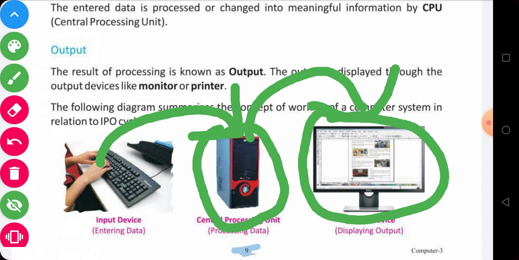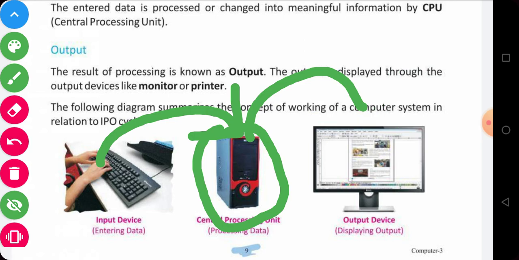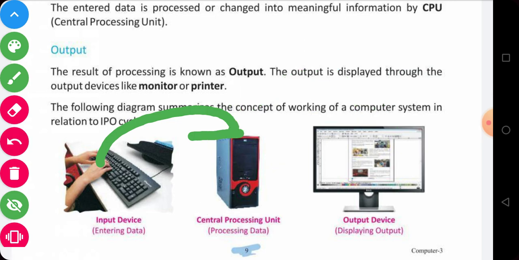I hope you understand the basic principle of the working model of a computer. A computer has how many states? Three states in its working model. The first one is input, the second one is process, and the third one is output. I hope you understand the working principle of a computer.